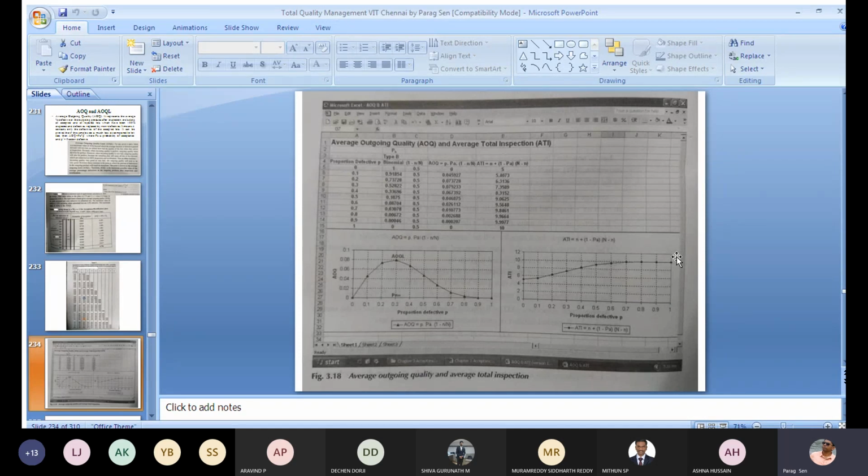So whenever the proportion defectives are too high in your lot, that means from the process, automatically there will be a high probability of rejecting the lots, and also your cost will go up. So automatically your average total inspection will go high.